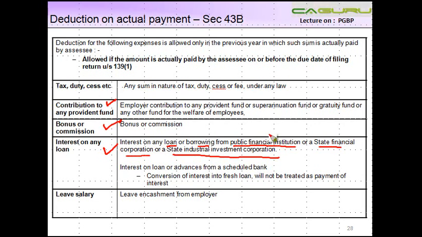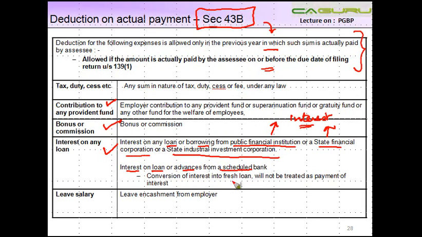If you take any loan from these institutions, and there is any amount of interest which is due on these loans, that under section 43B shall not be allowed as a deduction unless you satisfy these conditions. Similarly, interest on loan or advance from a scheduled bank is also allowed as a deduction subject to fulfillment of this condition relating to the payment.